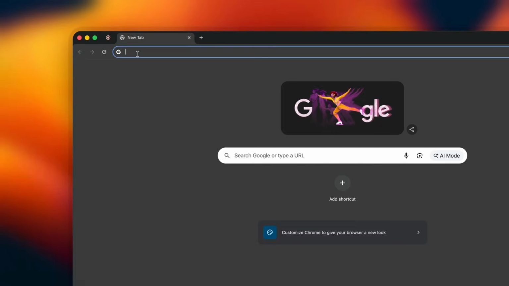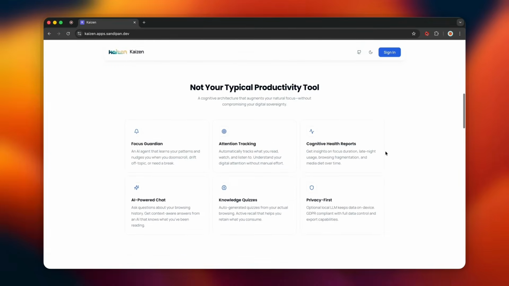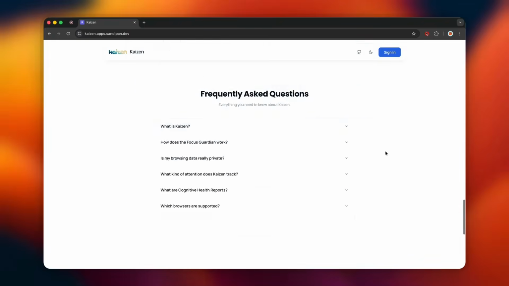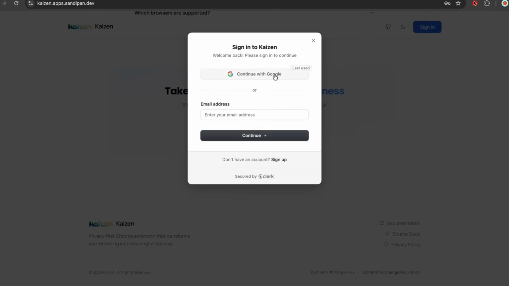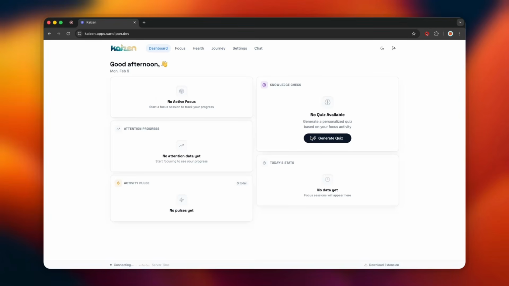When you open Kaizen for the first time, the landing page sets the tone. This isn't another productivity app that blocks the internet. We built it because we're students who struggle with focus ourselves. And we wanted something that helps, not restricts. You sign in and land on your personal dashboard, and Kaizen greets you.